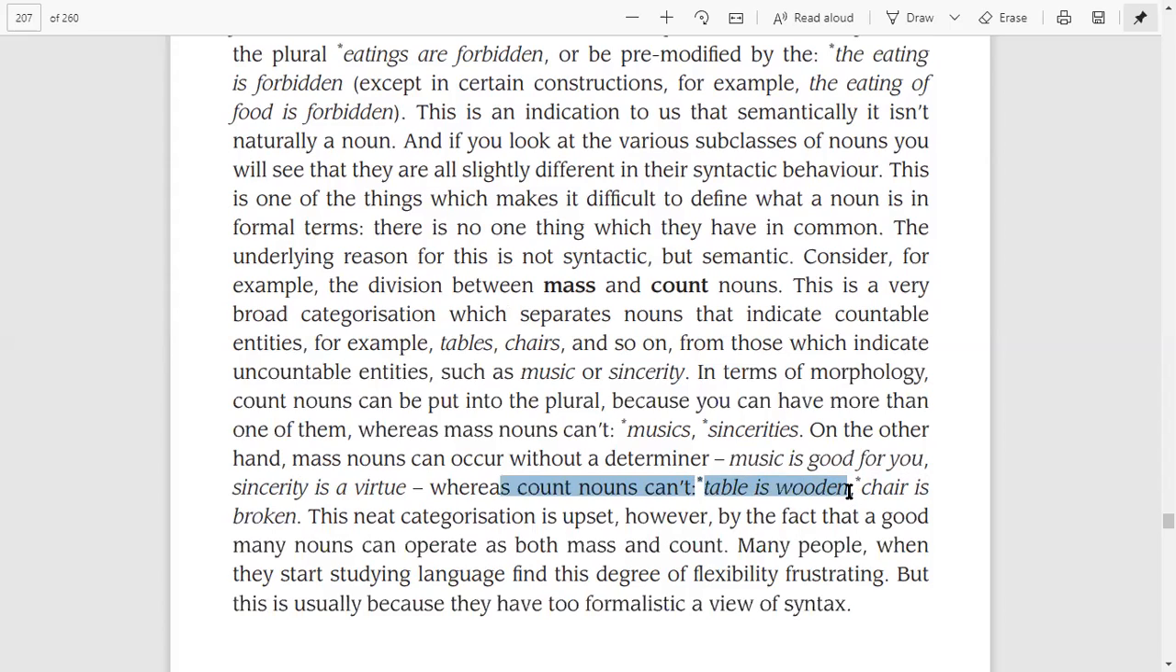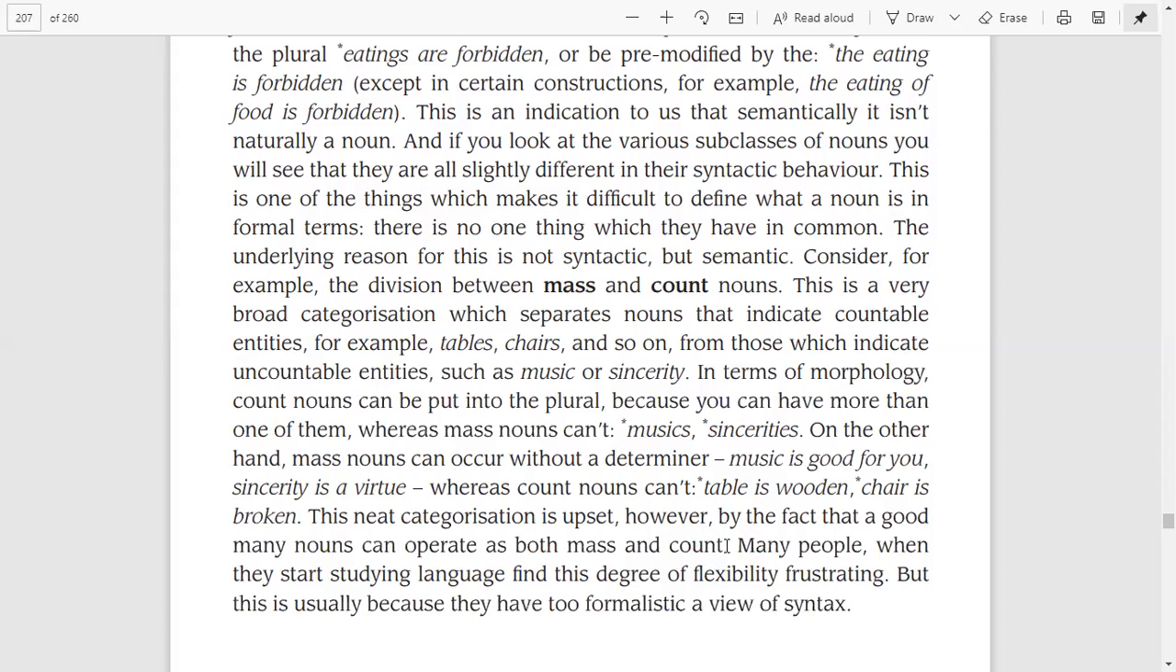They are preceded by determiners, right? We do not say "table is wooden" or "chair is broken". We use a determiner before them. This neat categorization is upset, however, by the fact that a good many nouns can operate as both mass and count nouns. There are a number of nouns that can be used both as mass and count nouns, right?